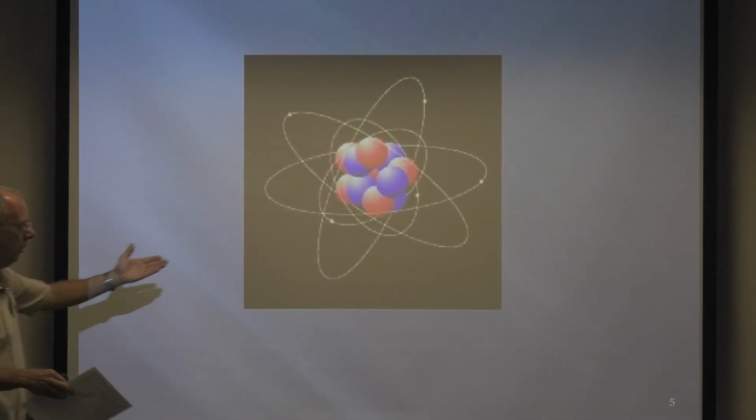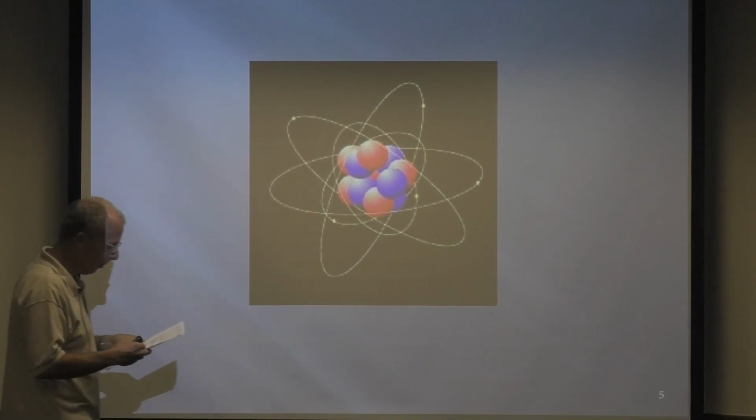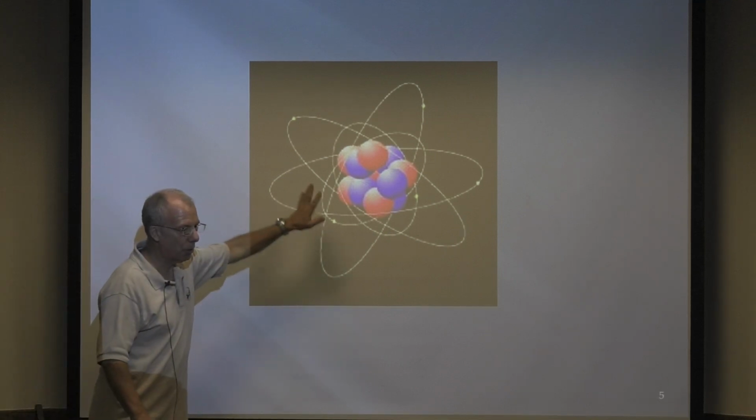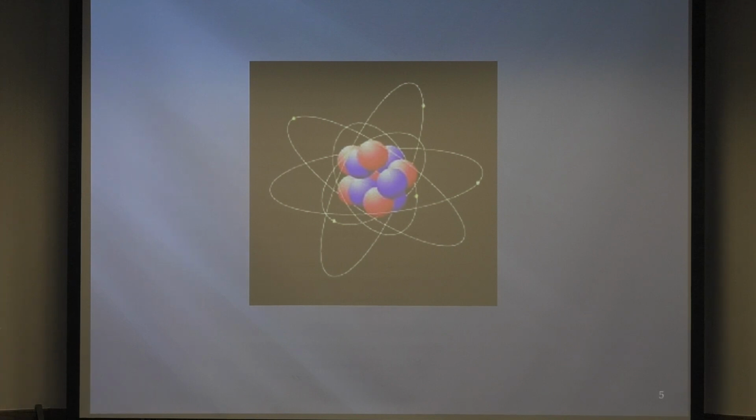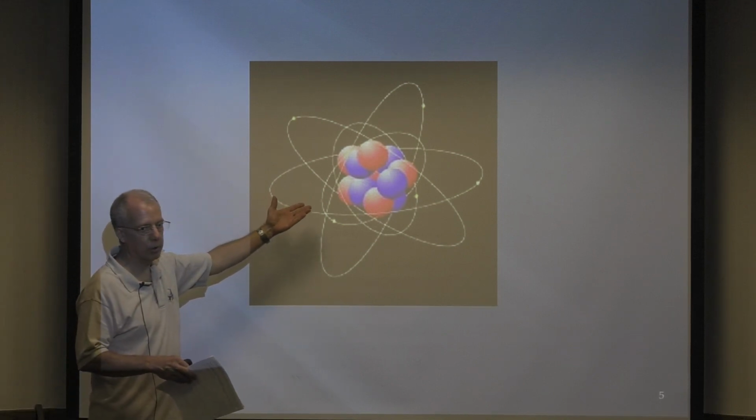Now, we call this the solar system model of the atom, right? This is the classical solar system model of the atom. And this model cannot explain those spectral lines like I just said. And this model can't even explain why atoms are stable.